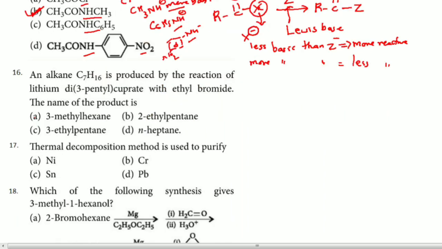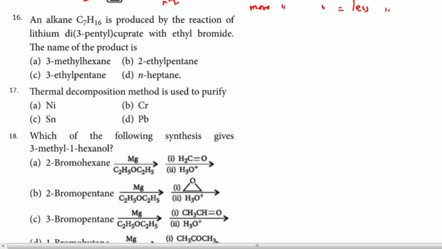Now we will move to the 16th question. An alkane C7H16 is prepared by reaction of lithium 3-pentyl cuprate with ethyl bromide. The name of the product is, first we will write the reactant formula. Lithium 3-pentyl cuprate, remember, at the third carbon there is a branch, so I will write it like this.